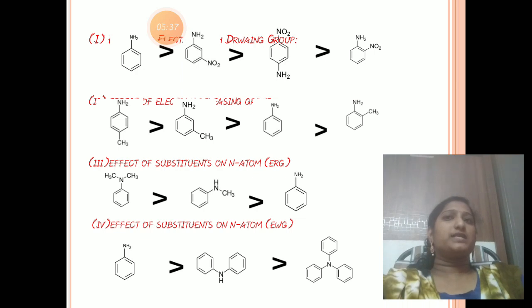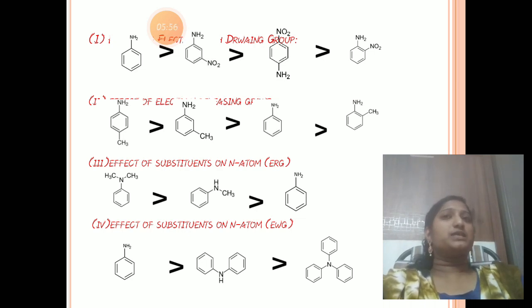And now the effect of electron releasing groups. See the second example. Which one is more basic? Para-methyl aniline is more basic, then meta-methyl aniline, then aniline, then ortho-methyl aniline.